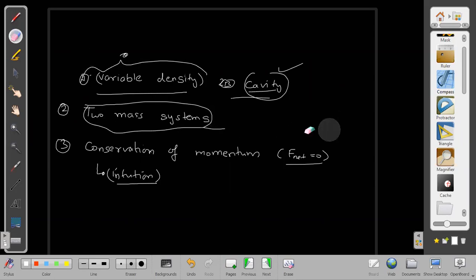So tomorrow I will take two mass systems, and in two mass systems quickly I will switch on to conservation of momentum because these are related. So what kind of problems are you expecting tomorrow?